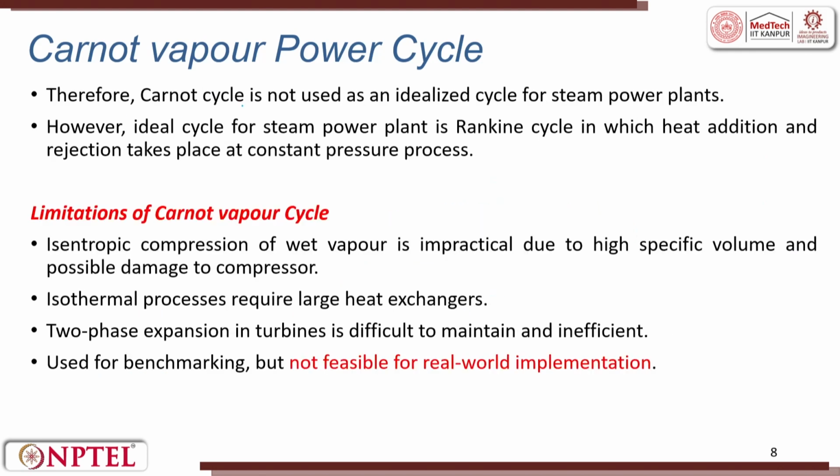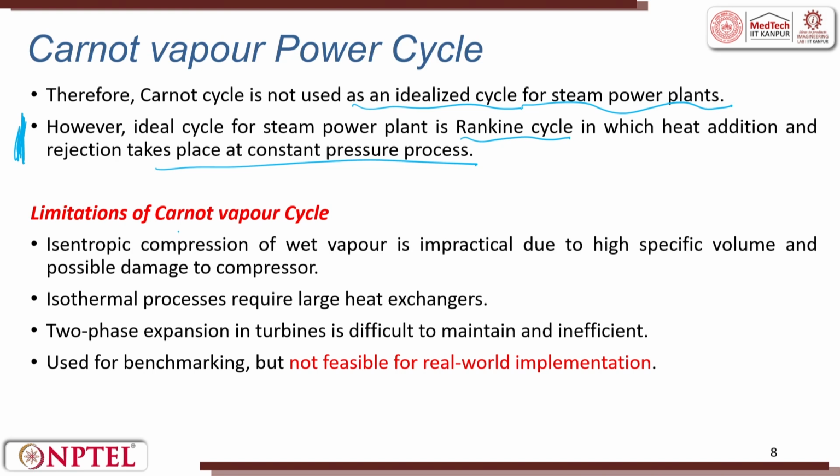Therefore, the Carnot cycle is not used as an idealized cycle for steam power plants. However, the ideal cycle for a steam power plant is the Rankine cycle, in which heat addition and rejection take place at constant pressure. So, this point is very important. Why are we not using the Carnot cycle as an idealized cycle in a steam power plant?